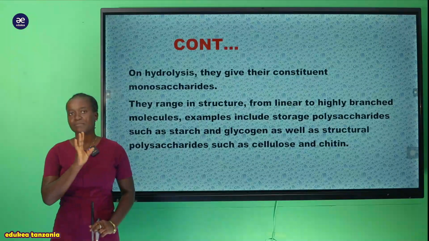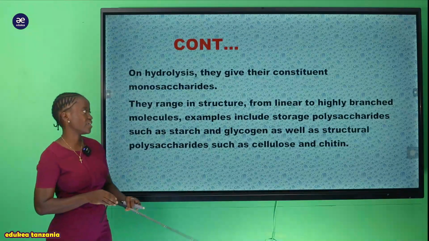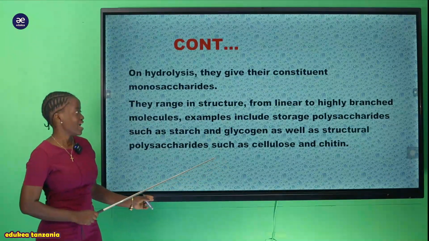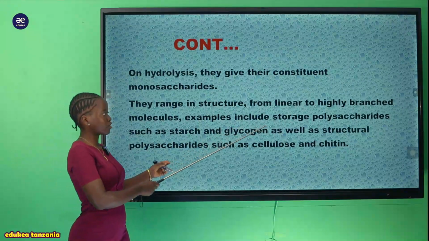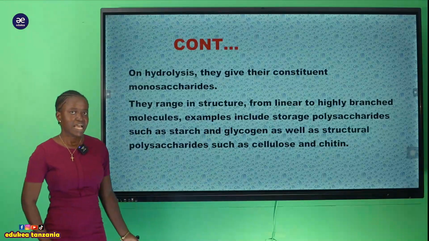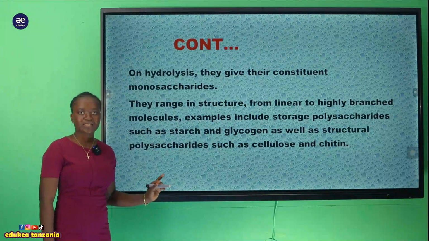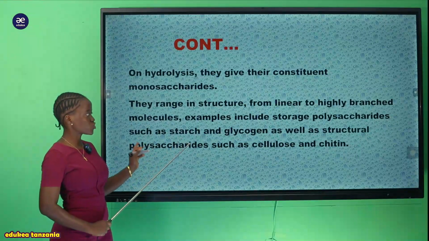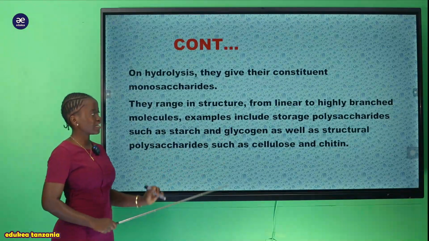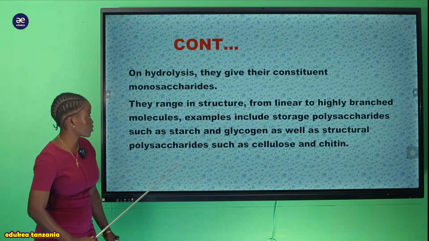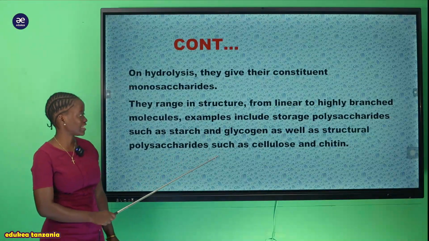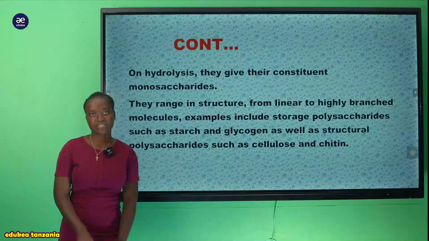You find there are many branches that make up what we call polysaccharide. A good example here includes storage polysaccharides, including starch and glycogen, as well as structural polysaccharides such as cellulose and chitin.